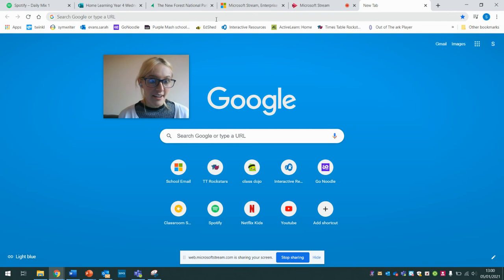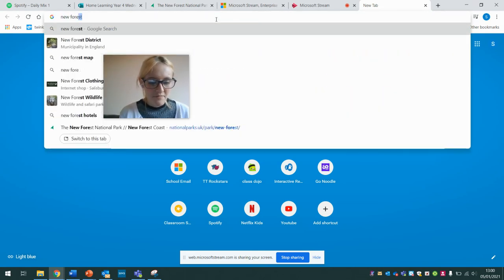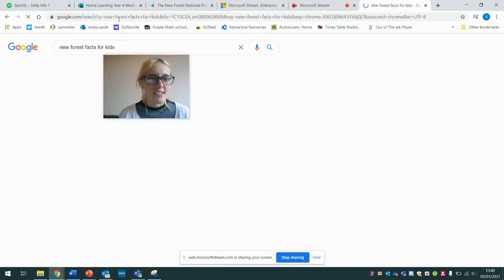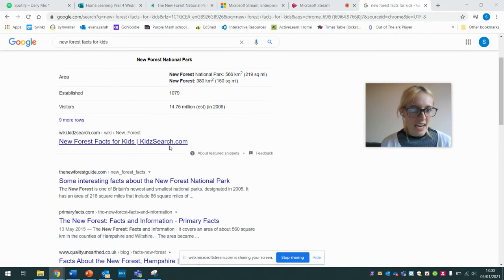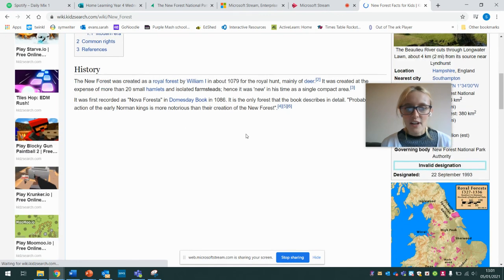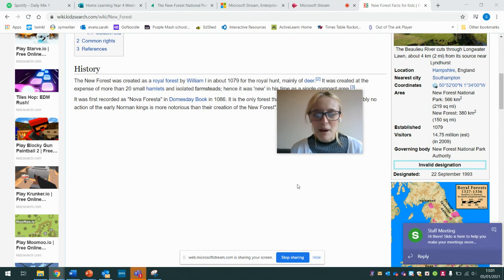So you can search New Forest, and often if I want to make my life easier for you guys, I might put "for kids", because then we get really easy facts that we can understand. New Forest facts for kids, and we might want to do a little bit more research about the New Forest and write down some notes. I'm looking forward to seeing some of the facts that you found out about them.